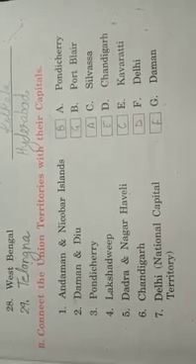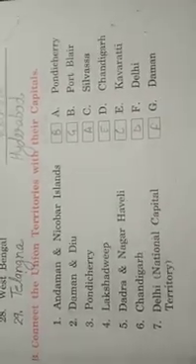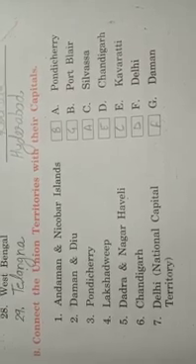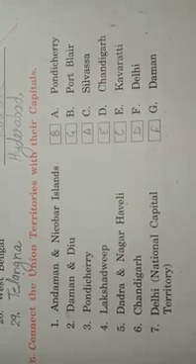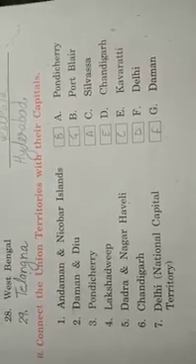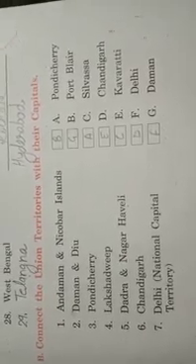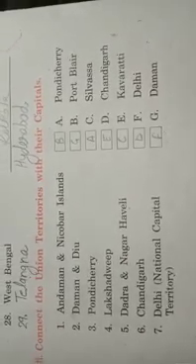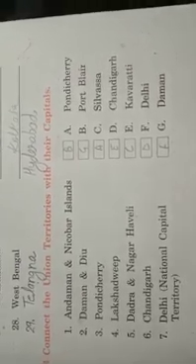Exercise B. Connect the union territories with their capitals. Children, 7 union territories are also in India, and they also have their capitals. First is Andaman and Nicobar Islands, Daman and Diu, Pondicherry, Lakshadweep, Dadra and Nagar Haveli, Chandigarh, Delhi National Capital Territory.